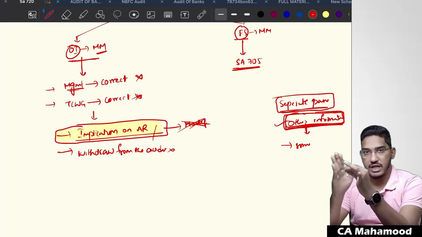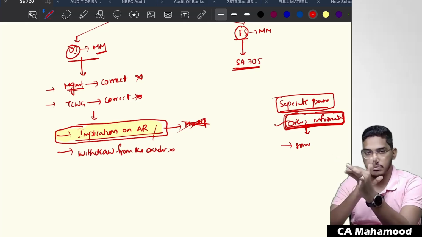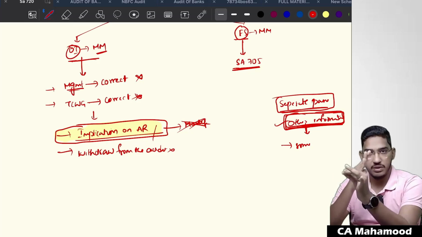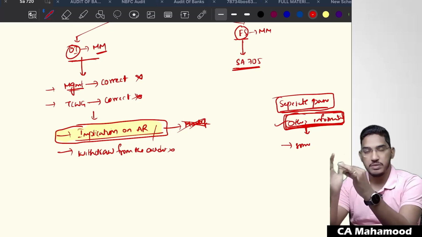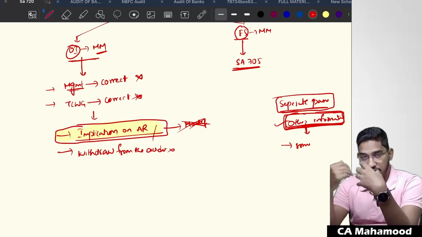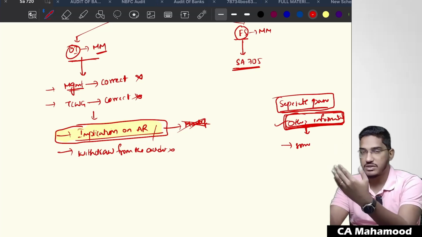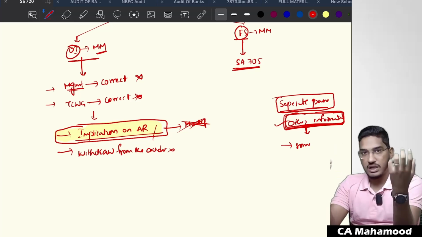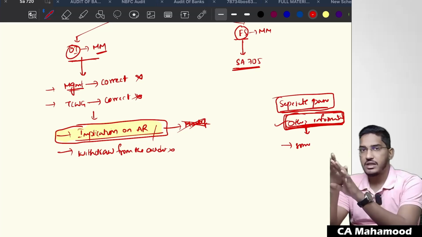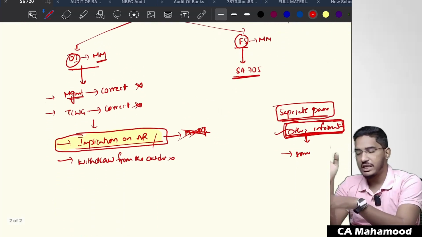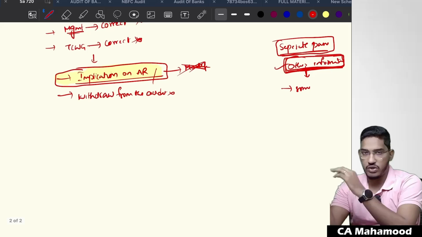He has to read it and check whether there is any inconsistency between other information and financial statements, whether there is any inconsistency between other information and knowledge obtained by the auditor. And if you have found any inconsistency, you have to dig deeper, investigate further, find out whether financial statements are wrong or this other information is wrong. If you finally decide that financial statements contain a material misstatement, we already know as per SA 705, we will consider giving a modified opinion.